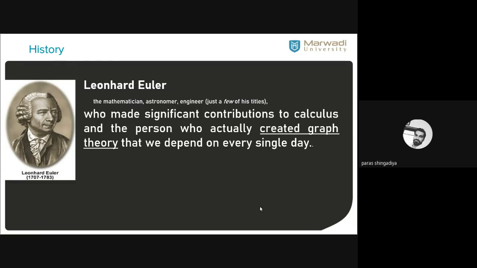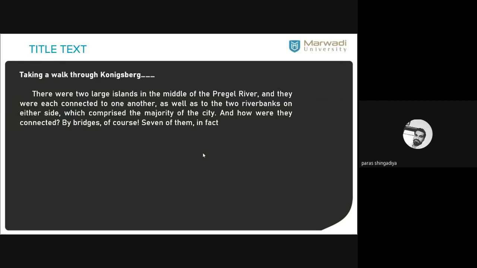And the person who actually created the graph theory first created the graph based on one well-known problem, that is the Königsberg bridge problem. What is the problem of that? Based on that, he developed the concept of graph theory.